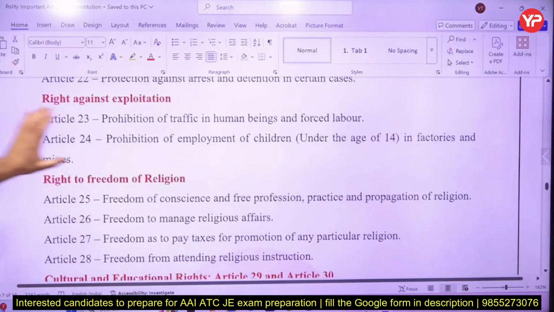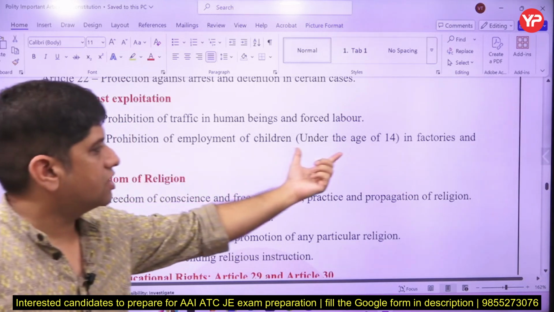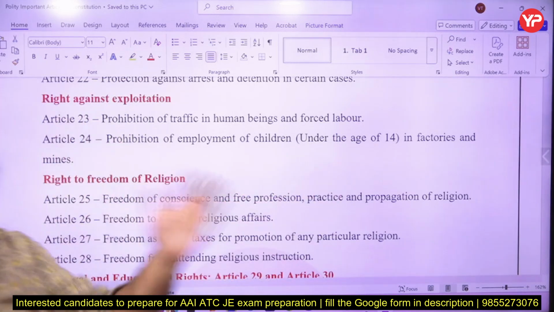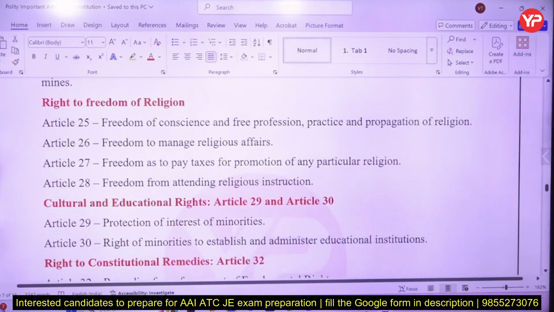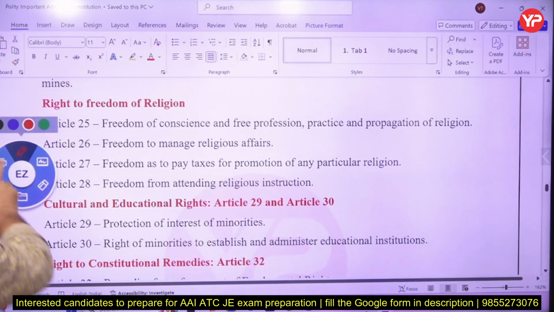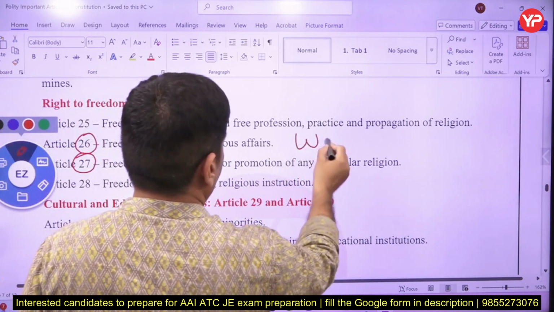22, right against exploitation. So prohibition of employment of children under age of 14, because right to education is still 14 years of age. So these are against exploitation. Right to freedom of religion. Now this particular right to manage religious affairs, this 26, 27 is very important nowadays because of Waqf board.